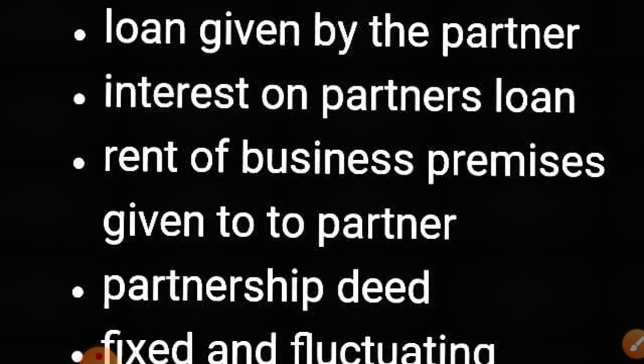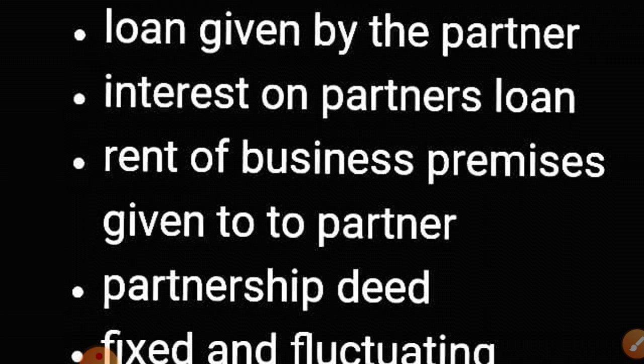When the method is fixed, we prepare two accounts, in which a partner's current account is also prepared, isn't it? And the capital of the partner remains constant until and unless there is a permanent withdrawal, a withdrawal out of capital, or additional capital is introduced. Is this clear? I hope that is clear to you.